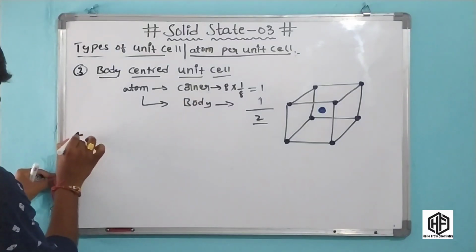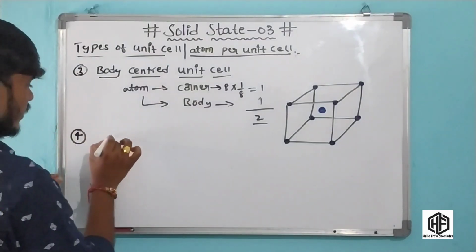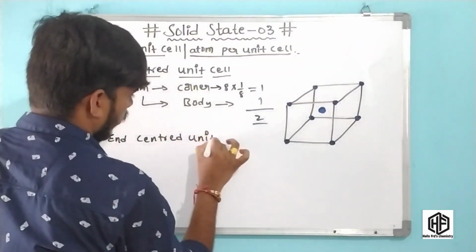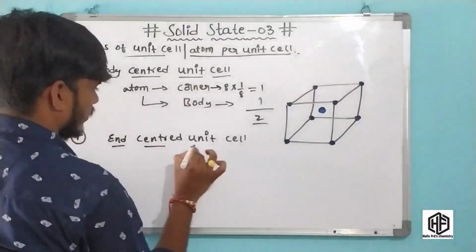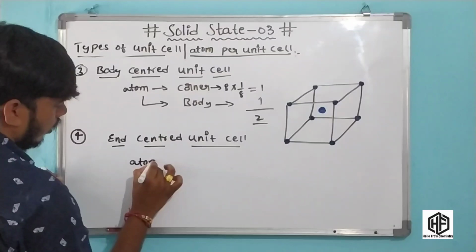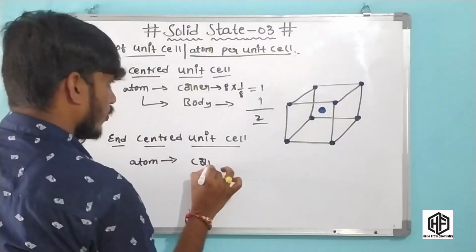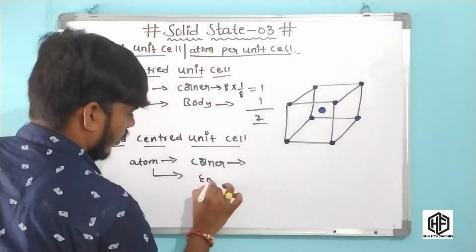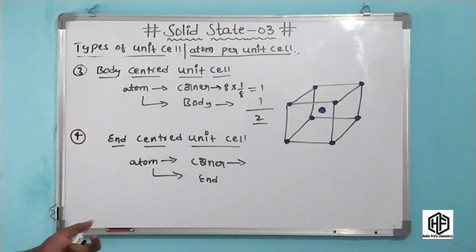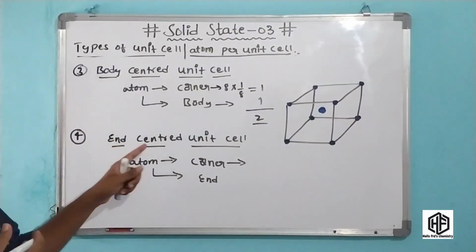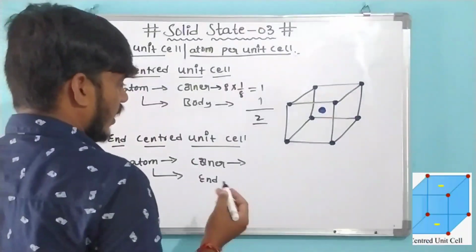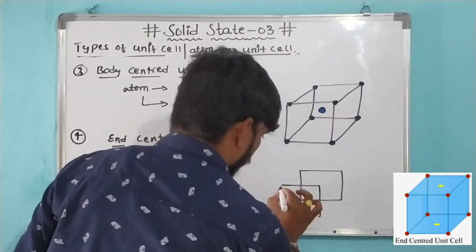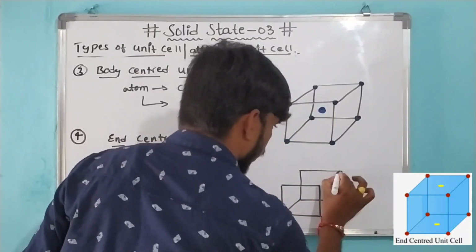Finally, I am going to talk about the end centered unit cell. In the end centered unit cell, atoms are present at the corners as well as at the end points of the unit cell. Okay friends, now we have to draw an end centered unit cell diagram like this. This is the cube, and we have to imagine this cube.